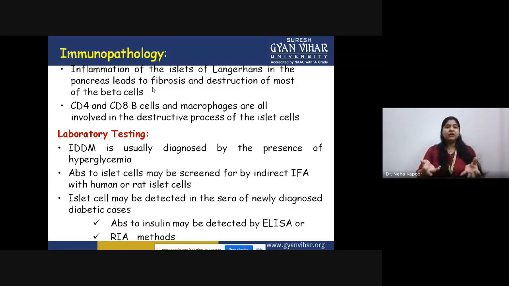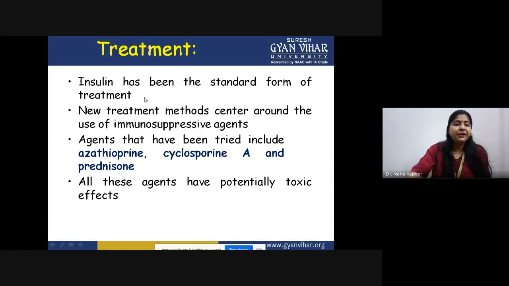So the major laboratory diagnosis is, we can basically diagnose this disease by hyperglycemia, that whether the condition of hyperglycemia is there or not, whether the antibodies directed against these beta cells are circulating in the human serum or not. So you can also detect these islet cell antibodies in the serum of newly diagnosed diabetic cases by using many immunological techniques, whether you use RIA or ELISA. So the main treatment is insulin, because your body is not making insulin. So the main remedy is to use insulin.